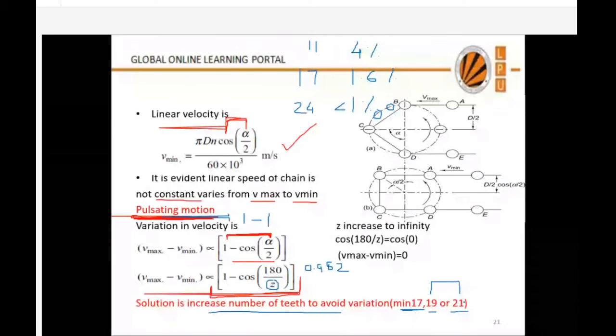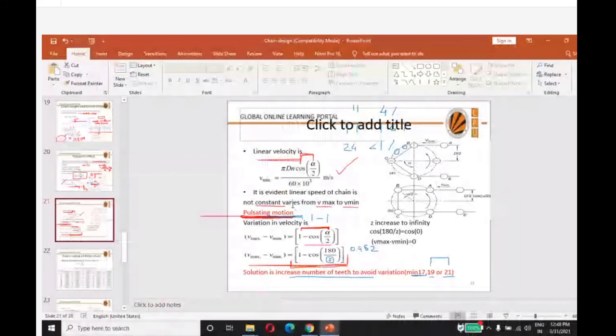Now please tell me if you have any doubt here. If it is clear to you, then poll it as yes.